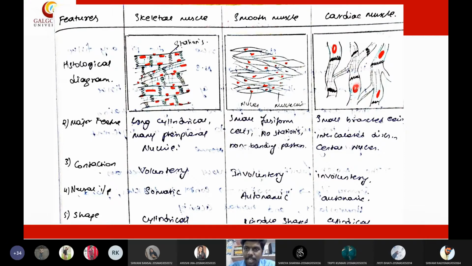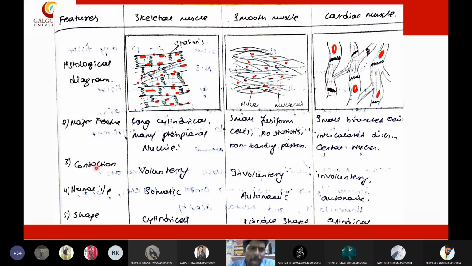So cardiac muscle will have intercalated discs and be branched, whereas the skeletal muscle is cylindrical in shape and the nuclei are present at the periphery of the muscle. Both the skeletal muscle and cardiac muscle will have striations, but striations are absent in the smooth muscle.